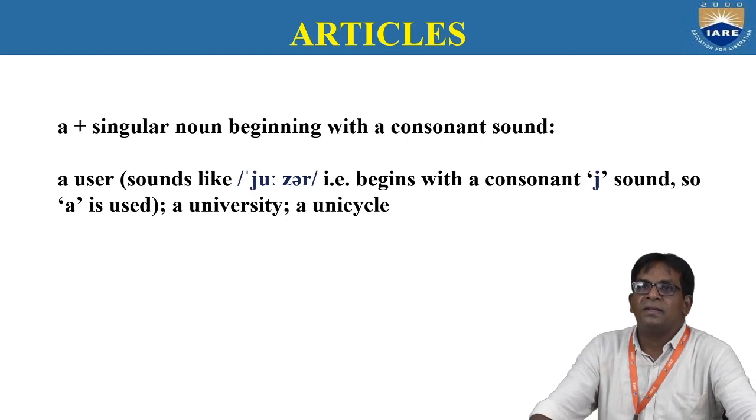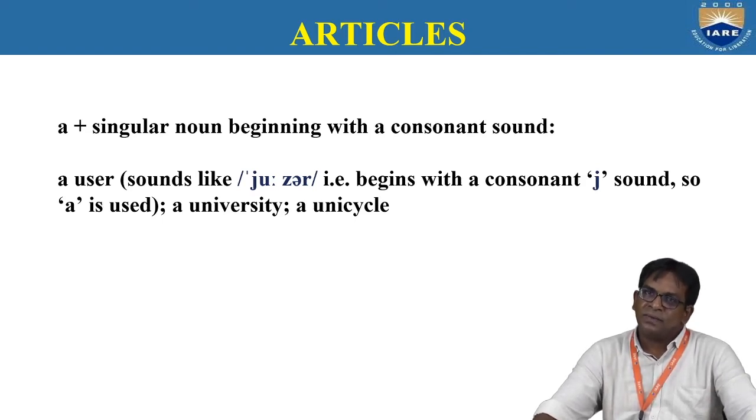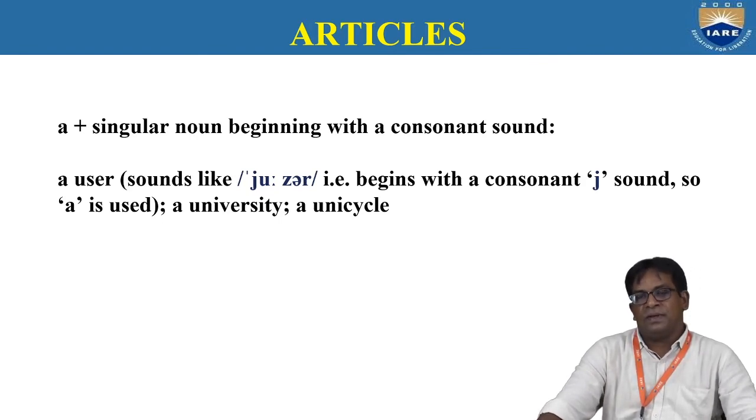Again, university. It is also the ya sound. A university. Ya is a consonant sound. And European also. It begins with E, but the sound is ya. It is not an European, it is a European.